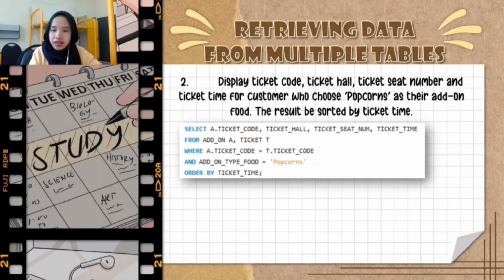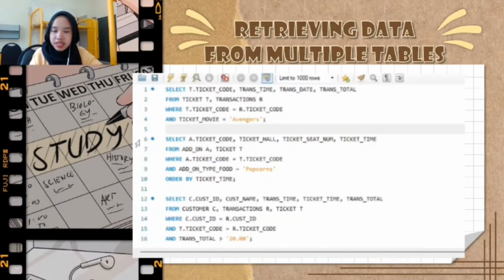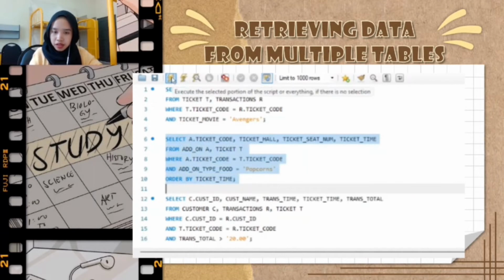And then in this case, we also use equal sign for add-on type food equals to popcorns. And then we use order by ticket time to sort the results by ticket time in ascending order. So this is the output that we obtain after running the MySQL statement.